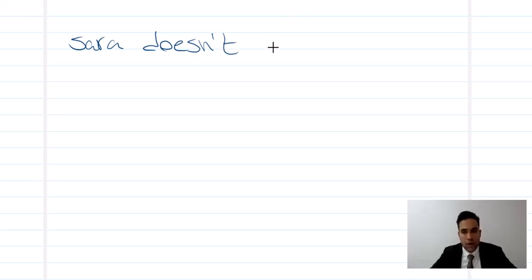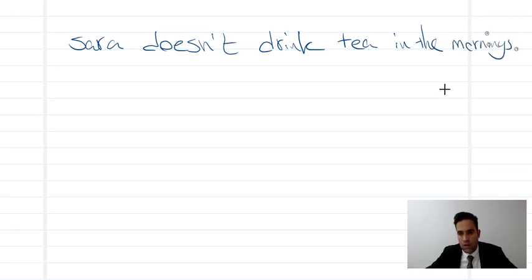Another example, we can say, let's say, Sarah doesn't drink tea in the mornings. Sarah doesn't drink tea in the mornings. As you see, all of them are present simple. All of them are present simple.